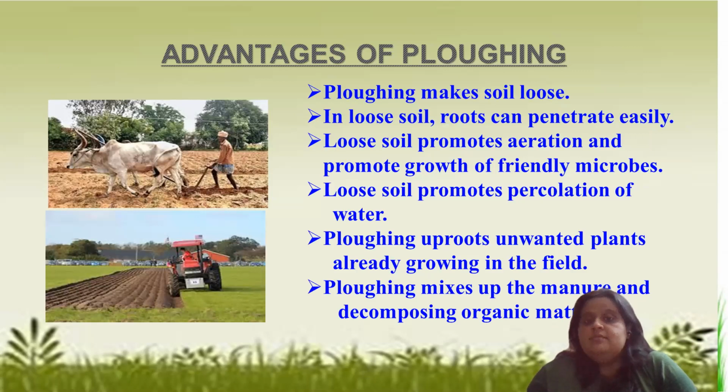Plowing makes the soil loose, it makes the soil soft. Why do we require loosened soil? So that the roots can penetrate easily. When seeds convert into seedlings and then into plants, the roots will also start coming. And when they go down in the soil, they will be able to go down easily to get the nutrients and other things properly to give to the other parts of the plant.